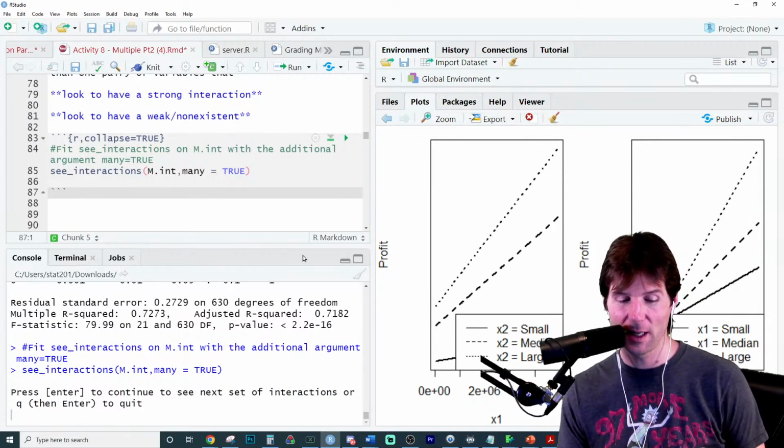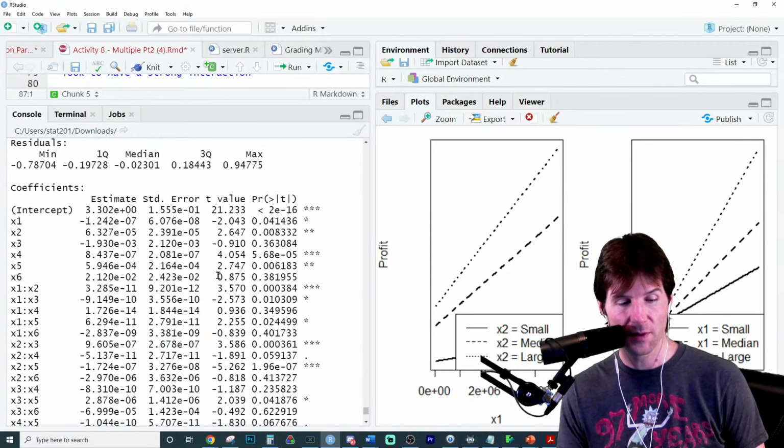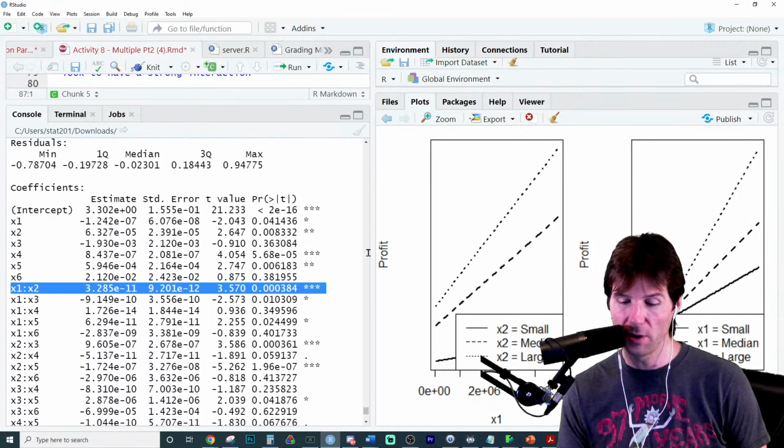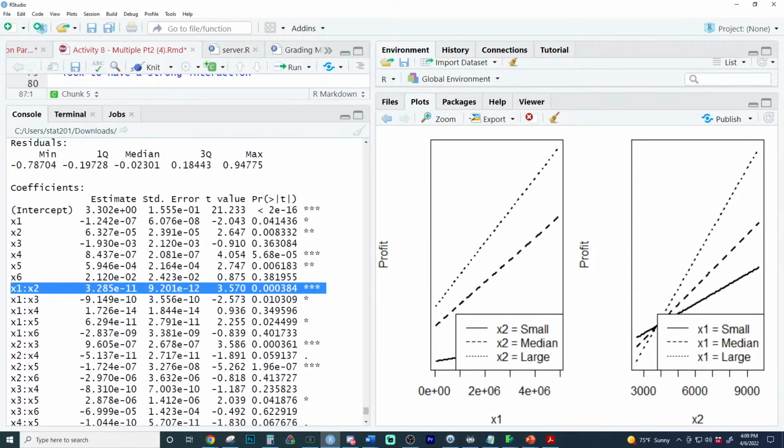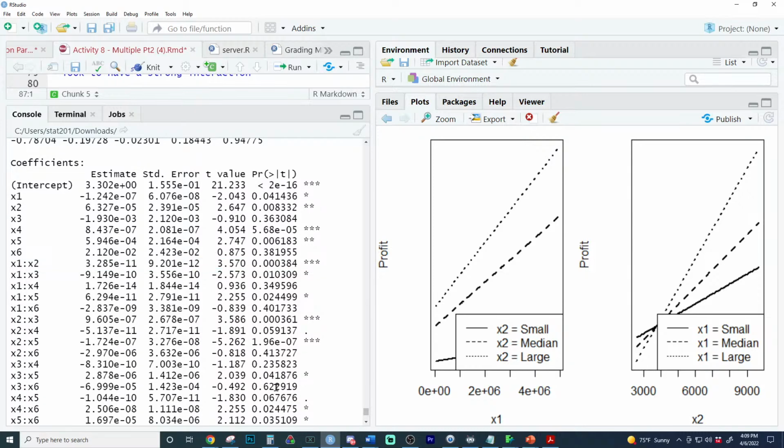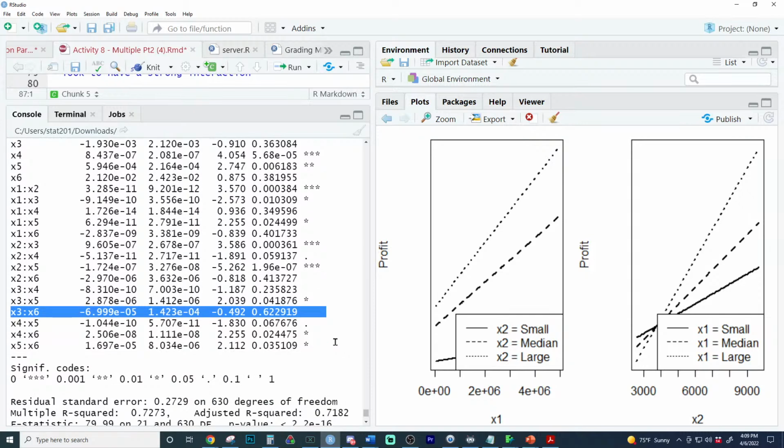Okay, so this right here is the interaction starting us off. That is between 1 and 2. This is actually statistically significant. Notice right here, this is statistically significant. The way in which profit is explained by X2 depends on X1. The weakest interaction for us to see is going to be apparently X3, X6. Let's swing down to that one here.